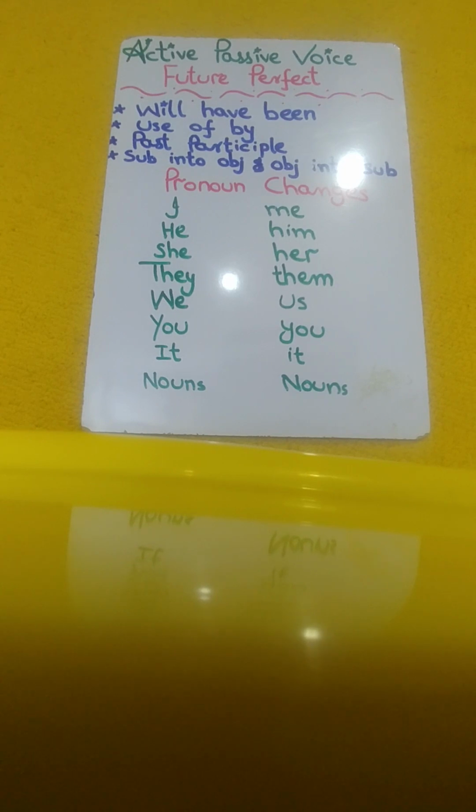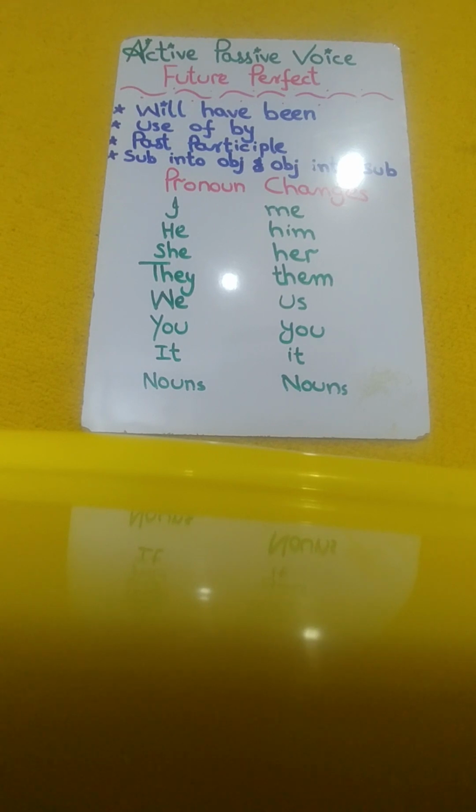In active voice, the subject of the sentence performs the action expressed by the verb and the object receives that action. The structure of an active voice sentence is usually subject plus verb plus object. Let me repeat. Subject plus verb plus object. In passive voice, the subject of the sentence receives the action expressed by the verb and the object becomes the focus of the sentence. The structure of a passive voice sentence is usually object plus verb plus subject. Let me repeat. Object plus verb plus subject.